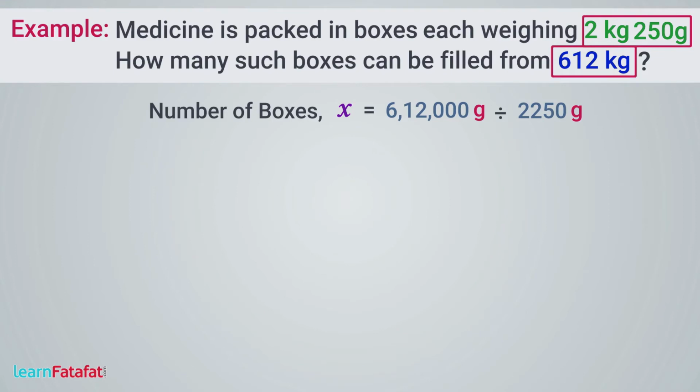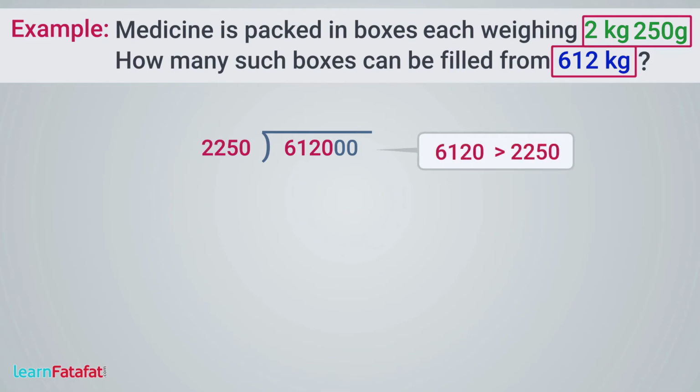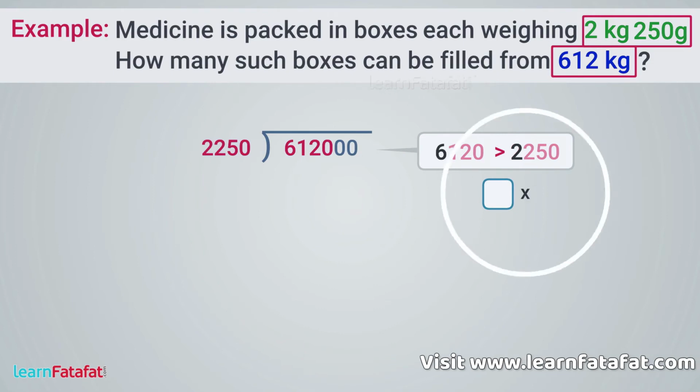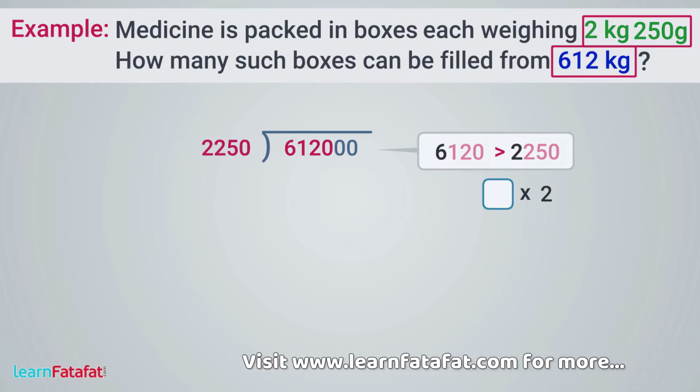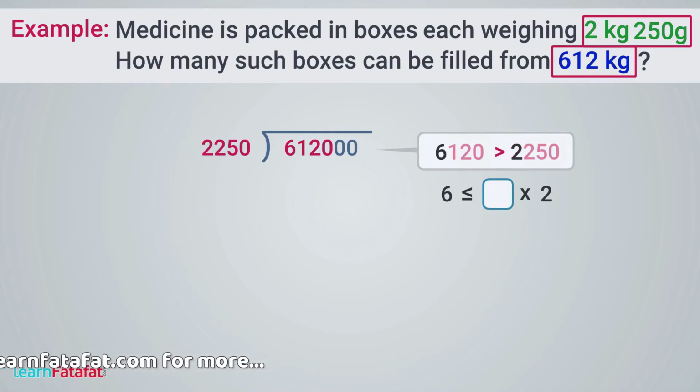Units are similar, so let's divide the two numbers. Since there are 4 digits in the divisor, select 4 digits of the dividend. 6120 is greater than 2250, so we can divide it. Neglect the last 3 digits of both numbers. Find a number which when multiplied with 2 produces a result less than or equal to 6. It is number 3. So 3 can be a suitable quotient. Let's verify if it is.